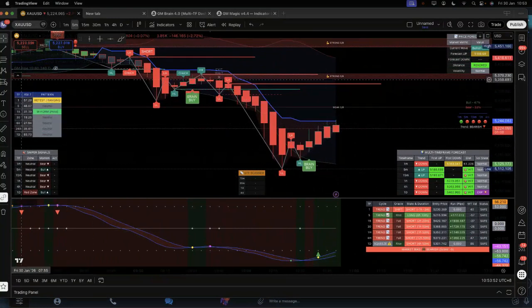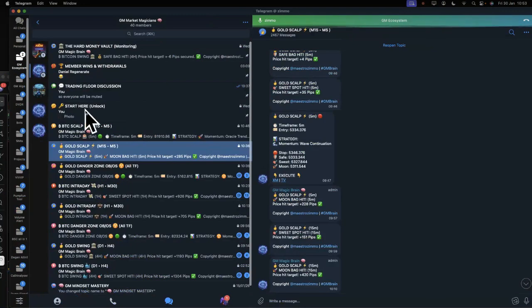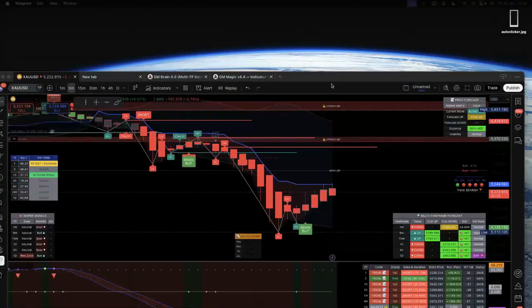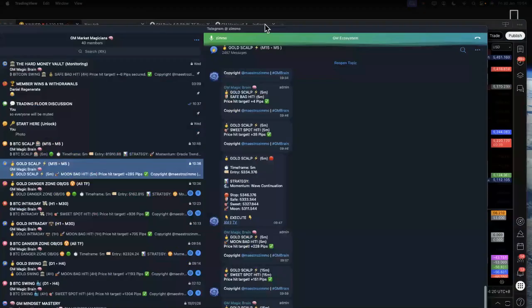If you want to design your own RSI inside the group itself, I can't show you all of it. There's a lot of juicy information inside here. That's where you will do your own editing of your own configuration. Along the way, you can see that there are a lot of different dashboards, and for all the dashboards you are able to edit. The recommendation, etc., are inside the GM Market Magicians.